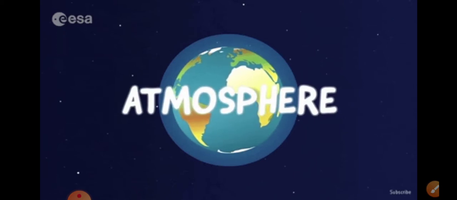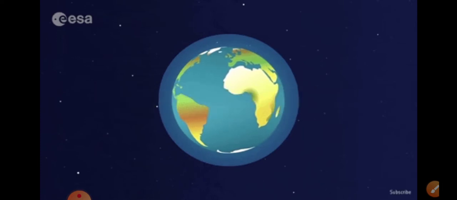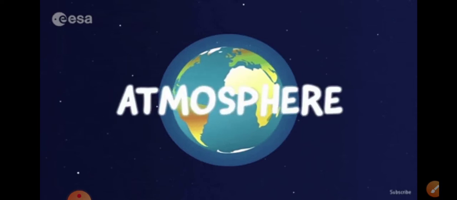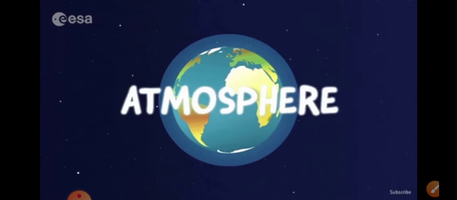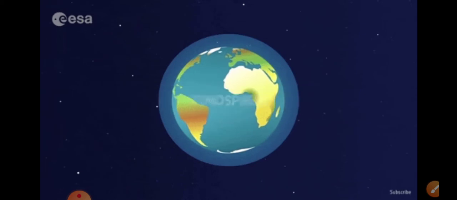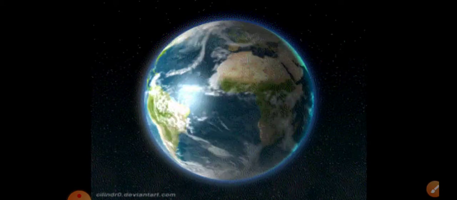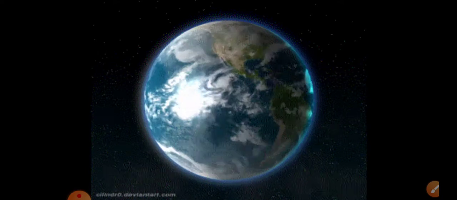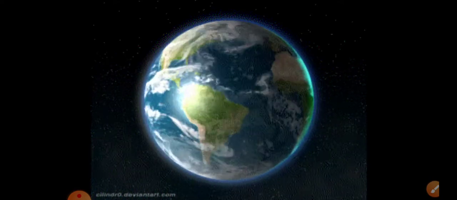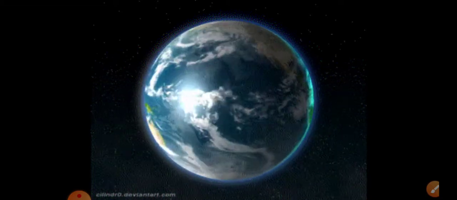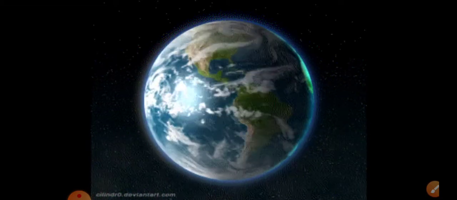Okay, so you know that atmosphere is a gaseous envelope which surrounds the earth. You can see that picture here. So it acts like a blanket. This is a thin layer of blanket and it is composed of so many gases. It is an integral and important aspect of the planet, because no other planet in the solar system is having such a blanket. Because this blanket is having the life giving gases, due to this, life exists on our earth.